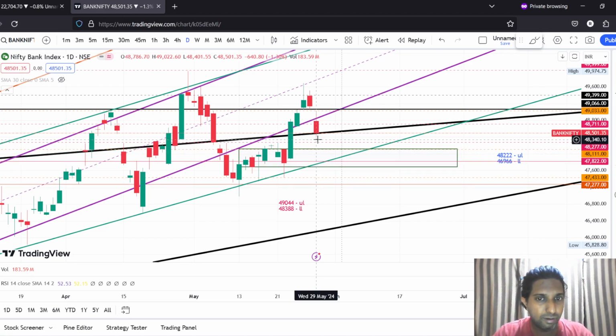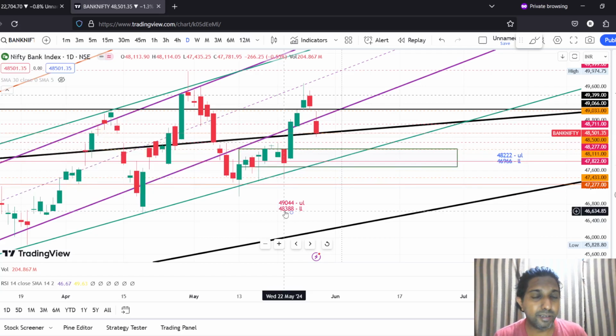but for a far expiry, right? In the near term expiry, if I have to trade for tomorrow's expiry, I might be interested to trade on the downside, provided today's low, that is 48,388, breaks and the price sustains below that.